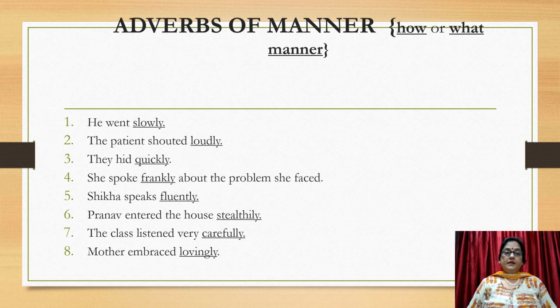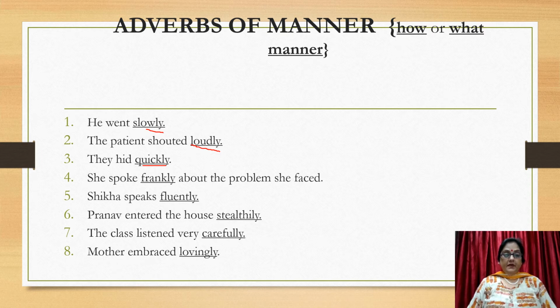The next one is adverbs of manner. Adverbs of manner show how or in what manner. He went slowly. In what manner did he go there? He went slowly. The patient shouted loudly. How? How did the patient shout? Loudly. They hit quickly. How? Quickly. She spoke frankly about the problem she faced.